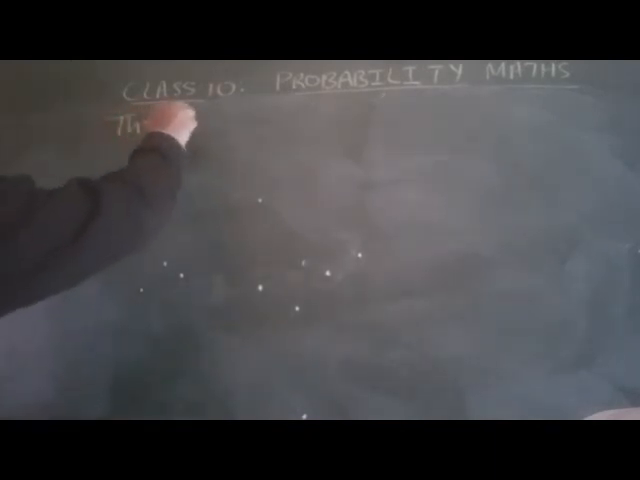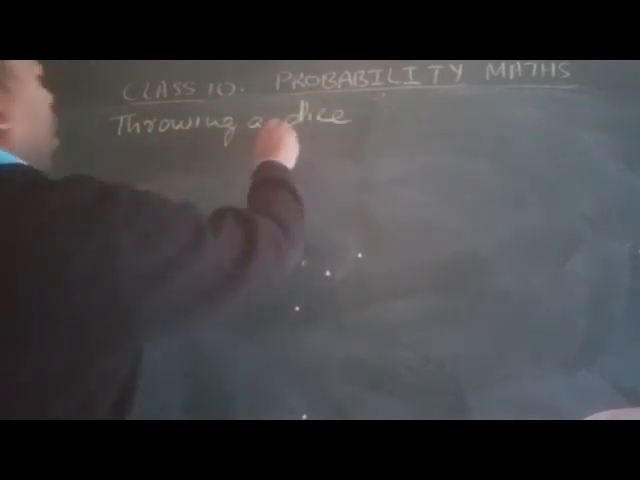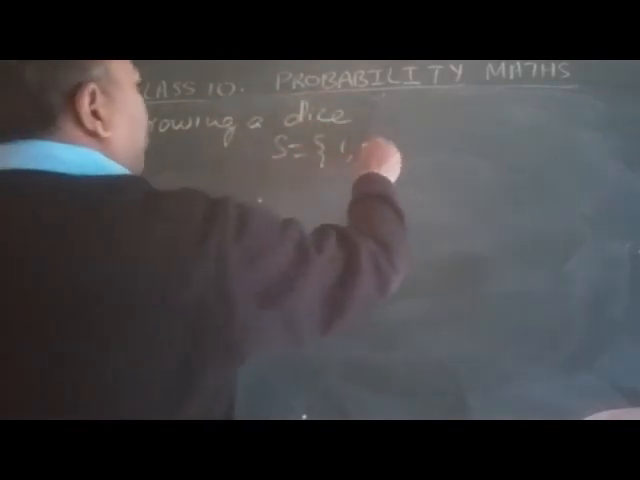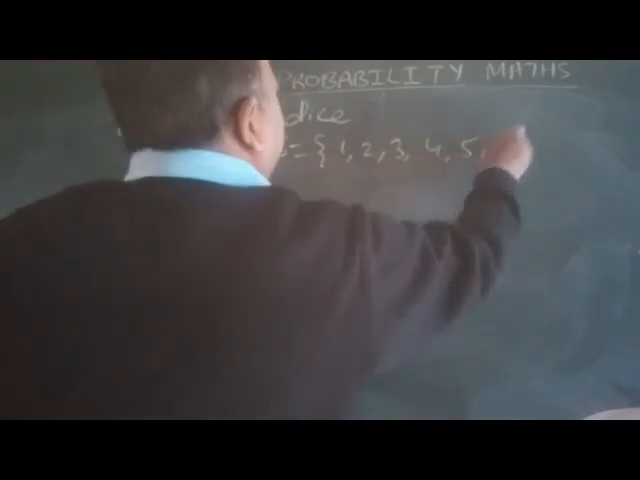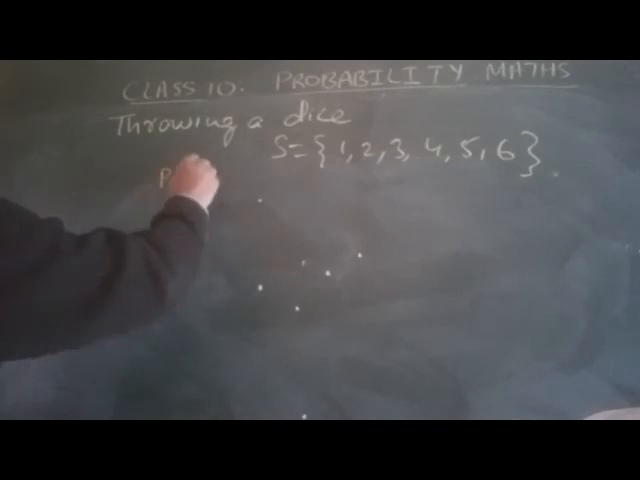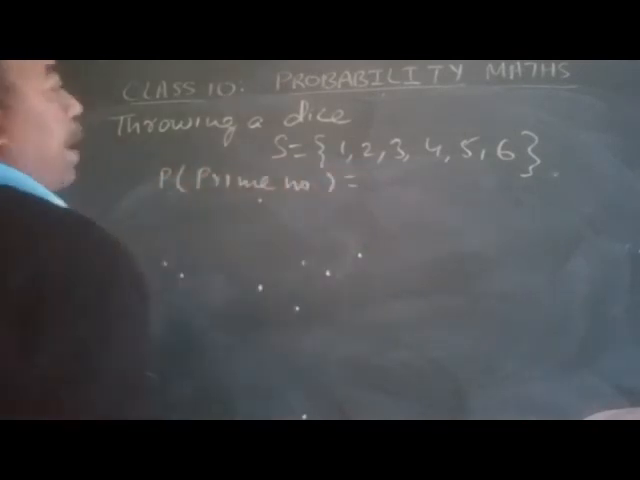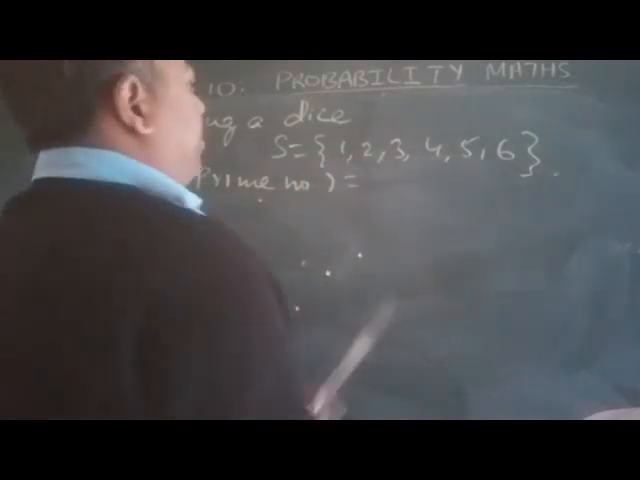Now I am going to discuss throwing a dice. On throwing a dice, there are how many numbers? 1, 2, 3, 4, 5, 6. Like this, the numbers are there. What is the probability of a prime number? The prime numbers are 2, 3, 5.